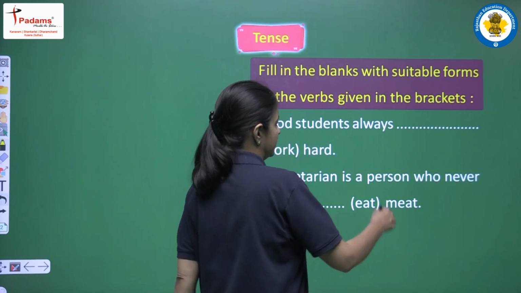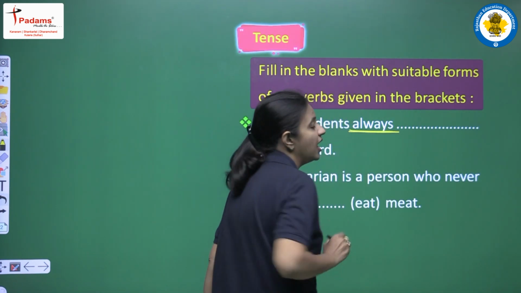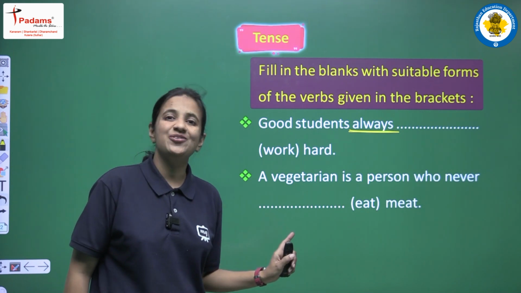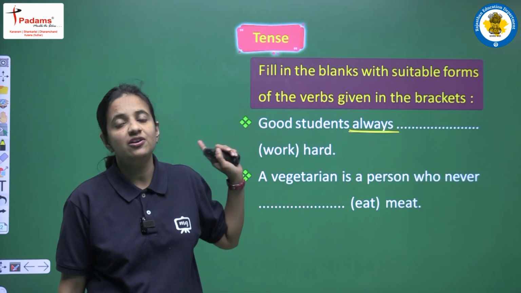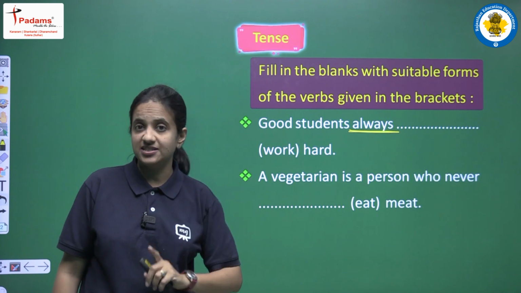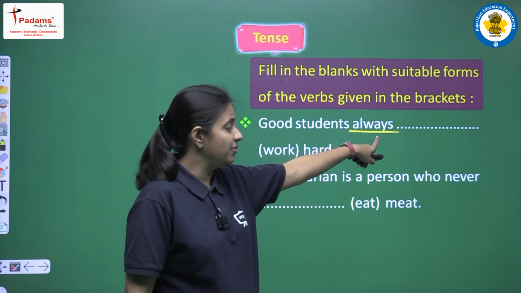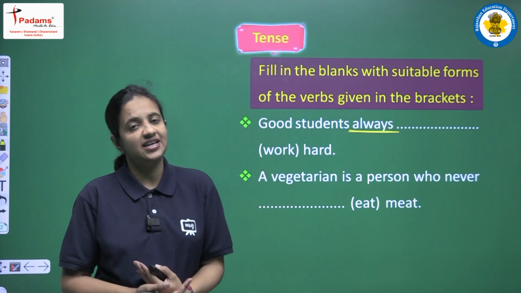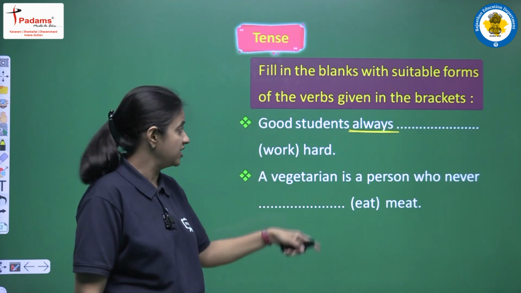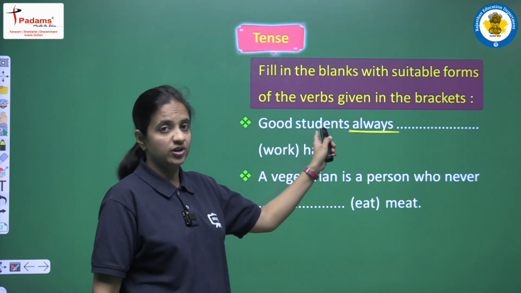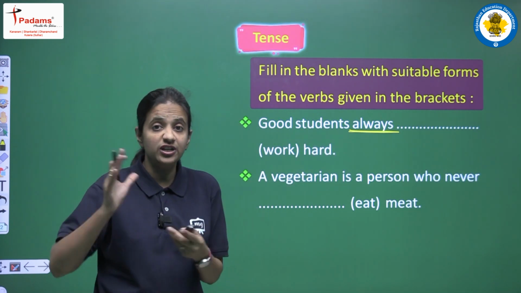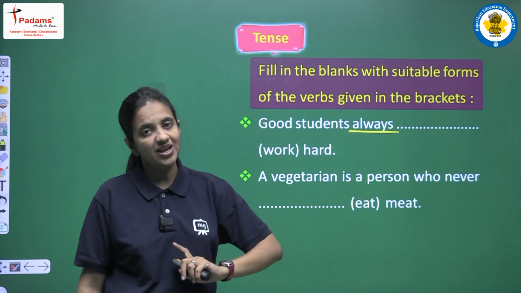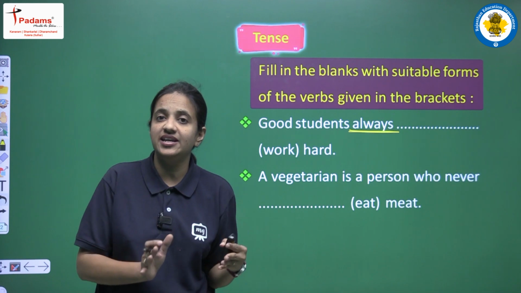So first of all, one thing that we can observe here, we are having always in our sentence, right? So one thing is clear that this sentence we will complete using present simple tense, because we are talking about someone's daily habit, someone's routine, or we can say someone's habitual talks, right? So we are having that good students. So yes, this is the habit of good students, that they always work hard, right? So yes, we have to complete the sentence using present simple tense.